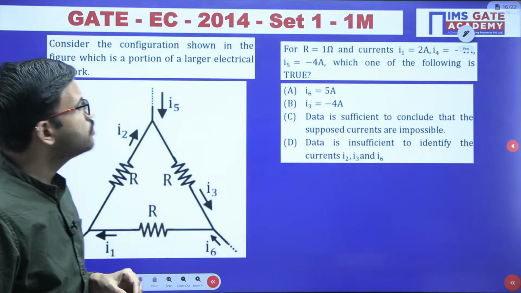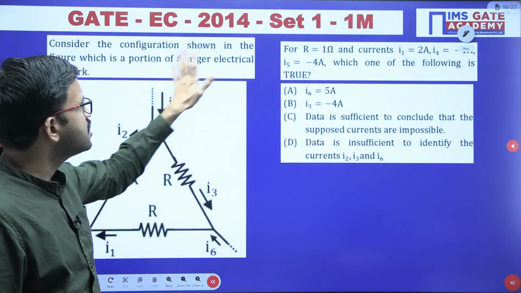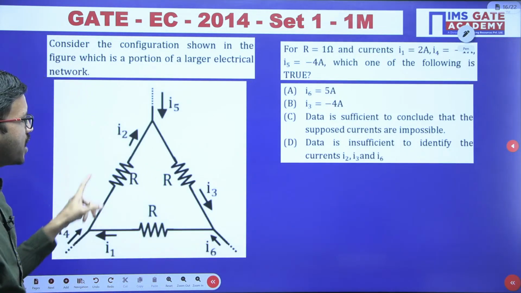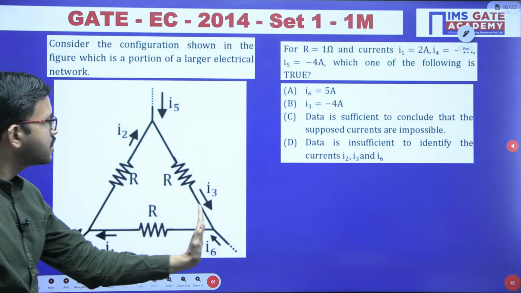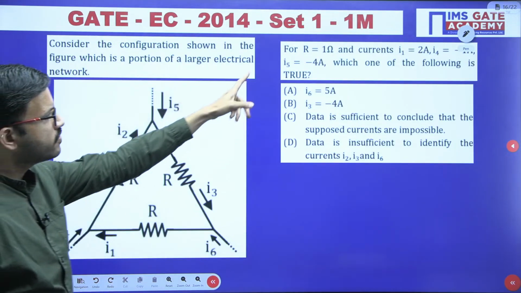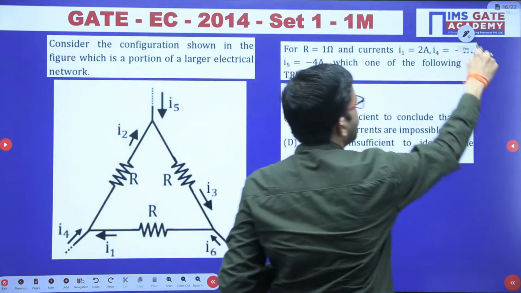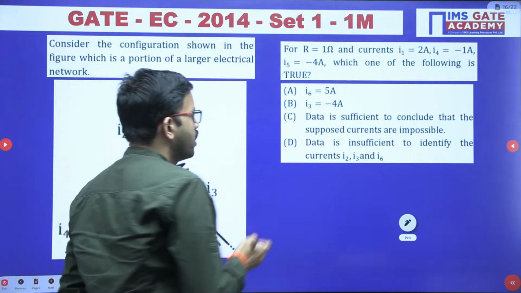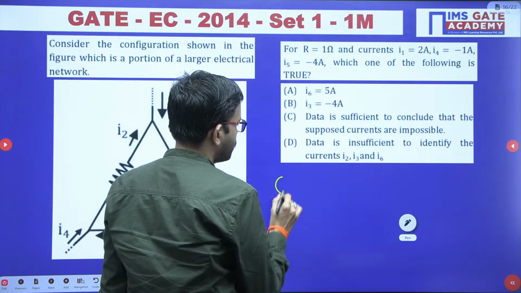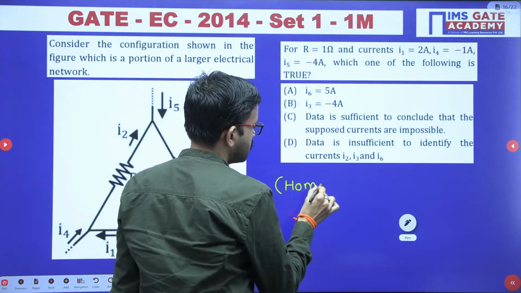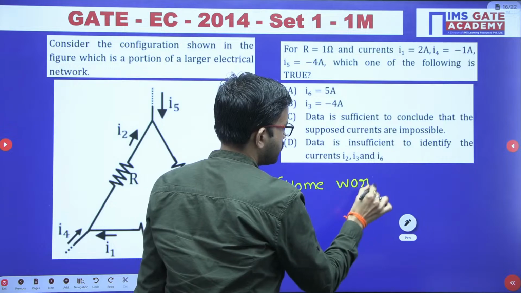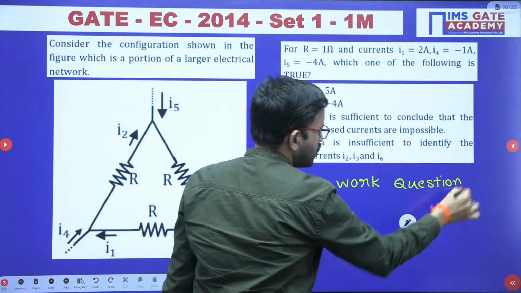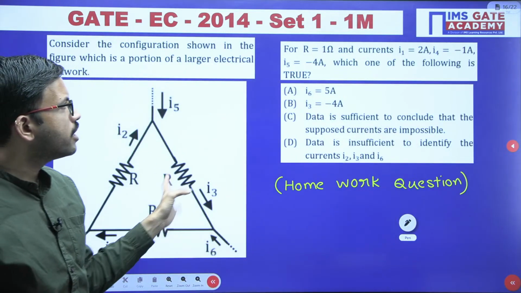Now this is one more GATE question, which was asked in GATE EC 2014, Set 1, for 1 mark. In this particular circuit, you have resistors like this, and here they have connected some branches and given the information. So all of you take a screenshot of this question and try it in your free time. For the time being, I'm mentioning this question as homework. This is a homework question.